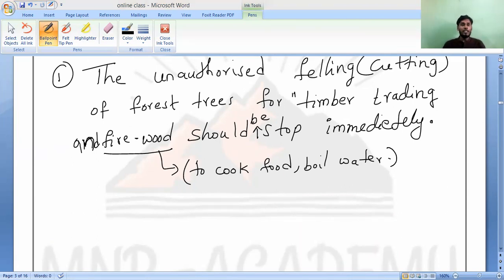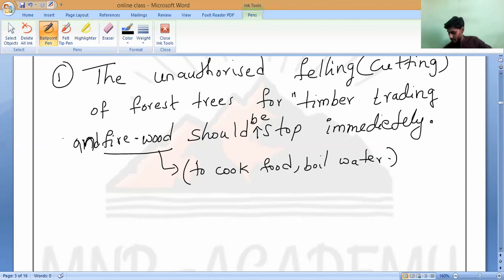Why is it happening? Because depletion of forest destroys the natural habitats of wild animals and birds. Sir, for this firewood, we can take thorn trees and all, no, sir? Yeah, we can take, but so many will cut main trees itself for supplying hotels and all. You may see it. Do you understand? Yes, sir, understood. That is the reason.